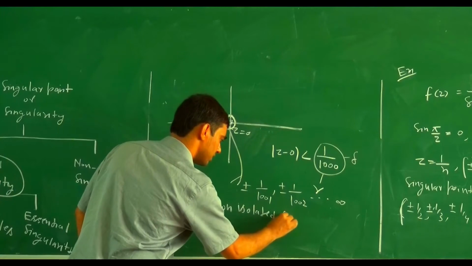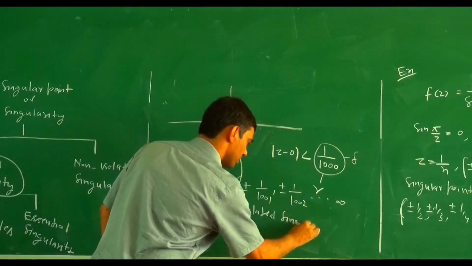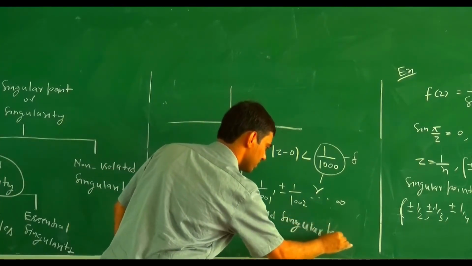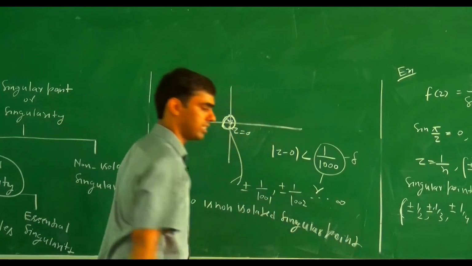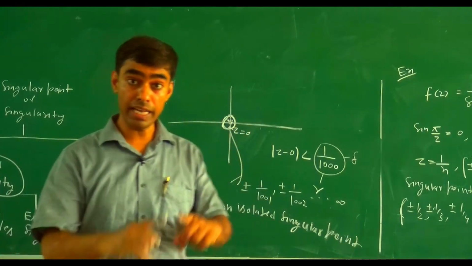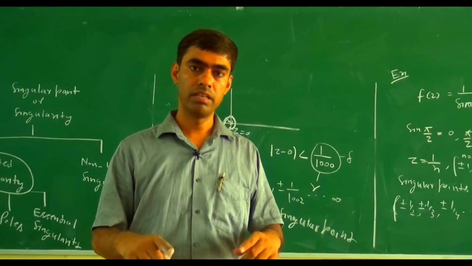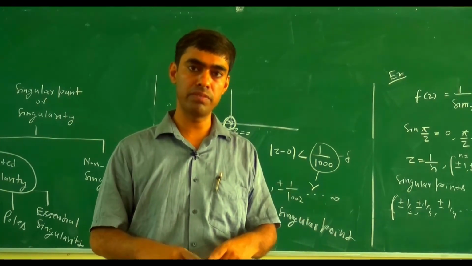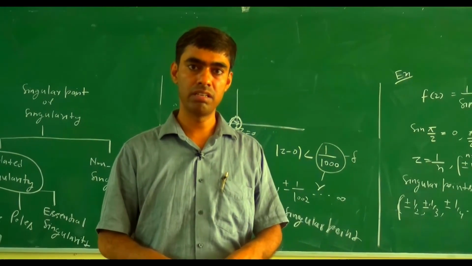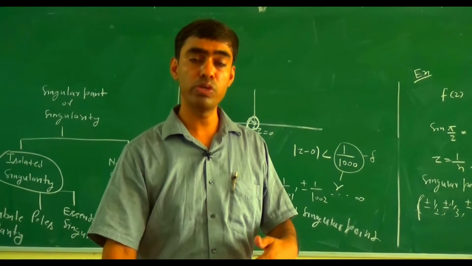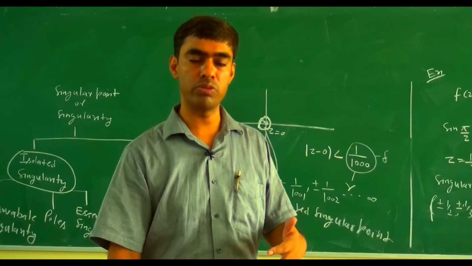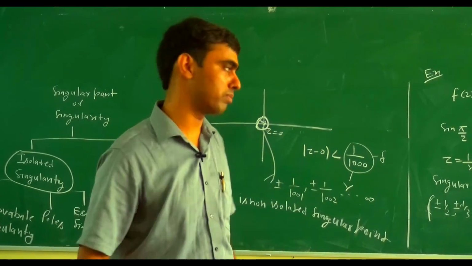We are unable to isolate that singular point, which means we are unable to find a region where there is no other singularity except z equal to 0. So this is about non-isolated singular points.